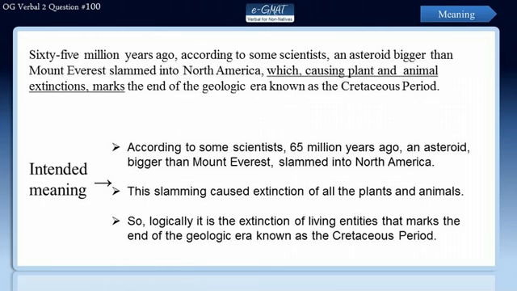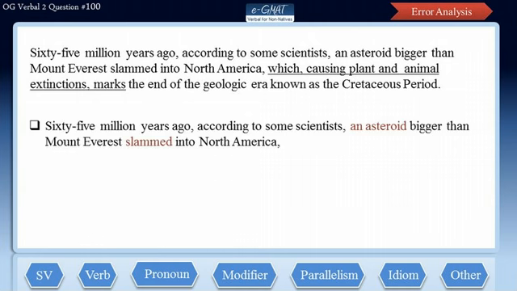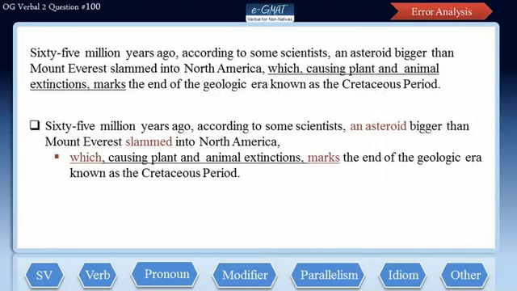Let us now evaluate other errors in the sentence by splitting it into its clauses. So here comes the first clause. 65 million years ago, according to some scientists, an asteroid bigger than Mount Everest slammed into North America. Here an asteroid is the subject and slammed is the verb, presence of which brings us to another clause that reads, which, causing plant and animal extinctions, marks the end of the geologic era known as the Cretaceous period. Here which is the subject and marks is the verb.